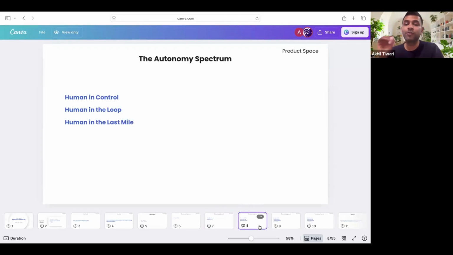The third stage is human in the loop, right? So this is where AI handles tasks autonomously but requires human oversight. In many of the developed countries, if you have not heard, you can go to Google, you can check. There used to be supervised automated parkings, wherein you just go ahead and park your vehicle at a specific location and it'll get auto parked to that parking lot, right? But as a human, you can still control it. You can still probably stop it, or you can still change its slot, right?